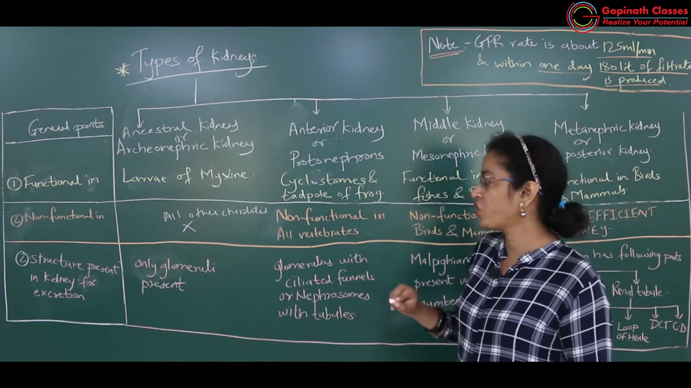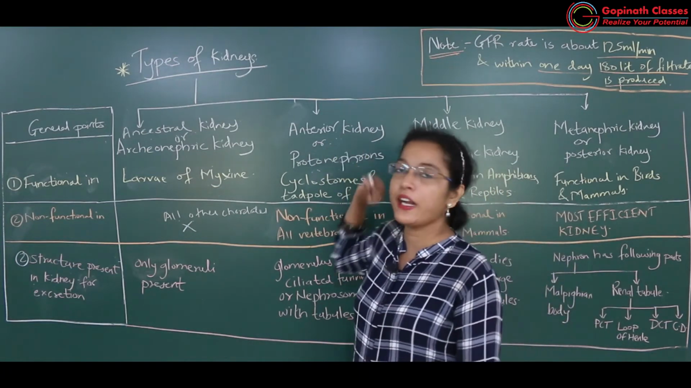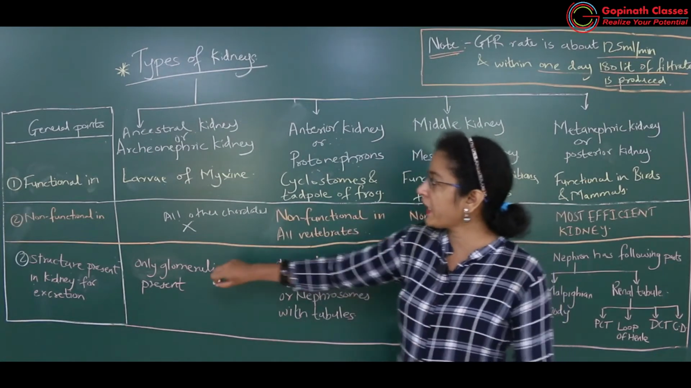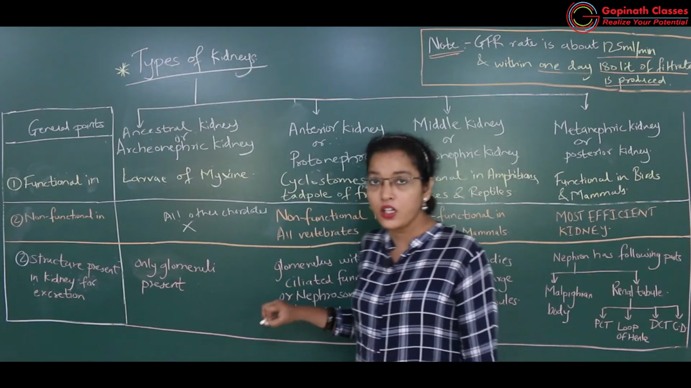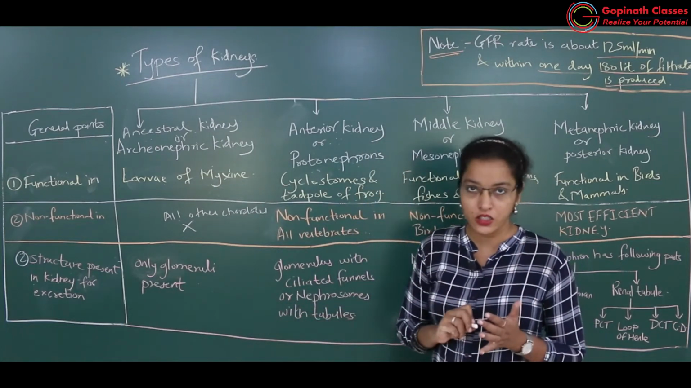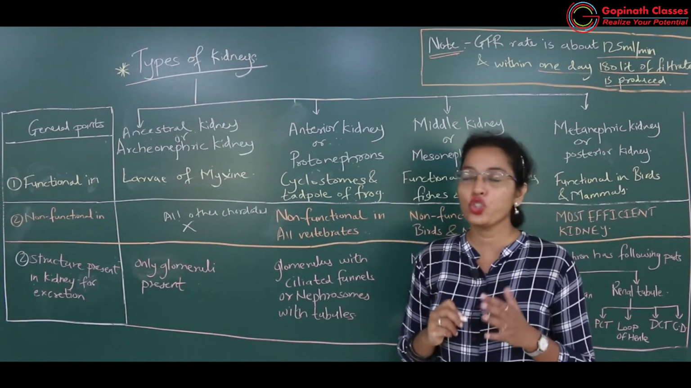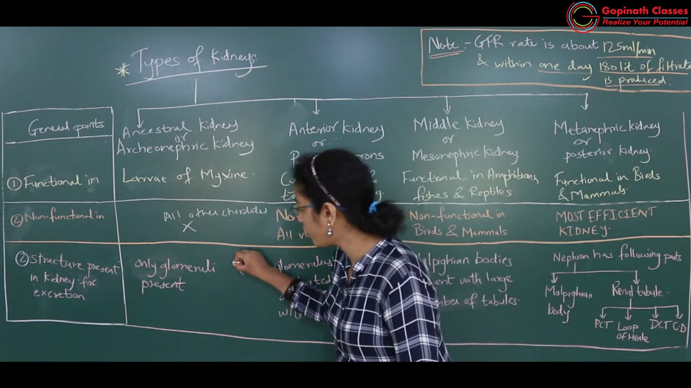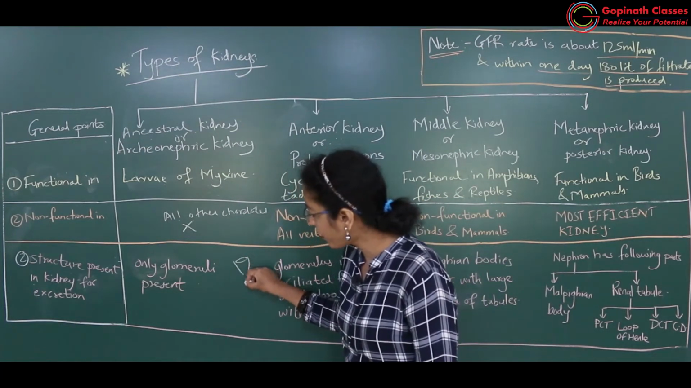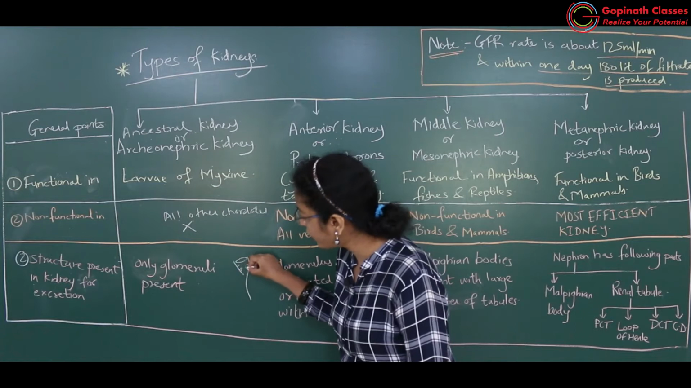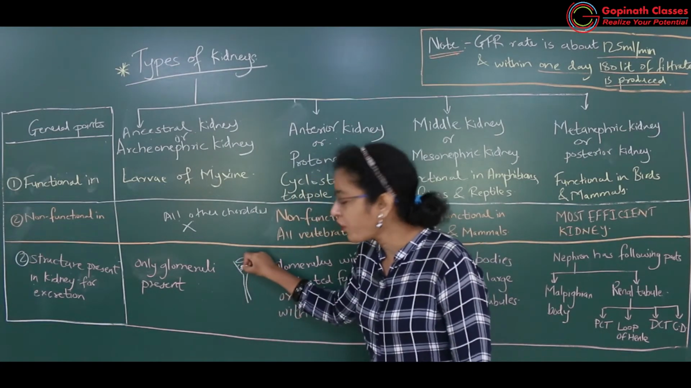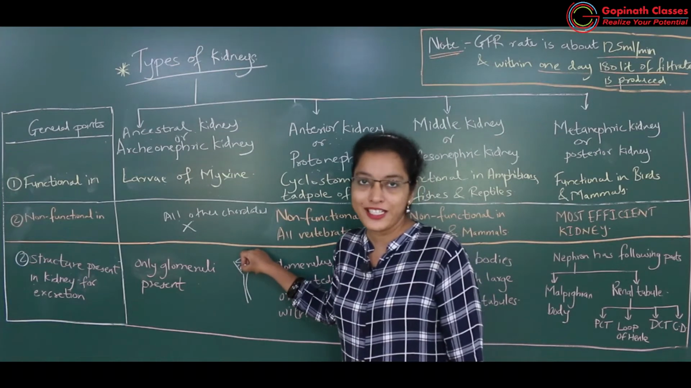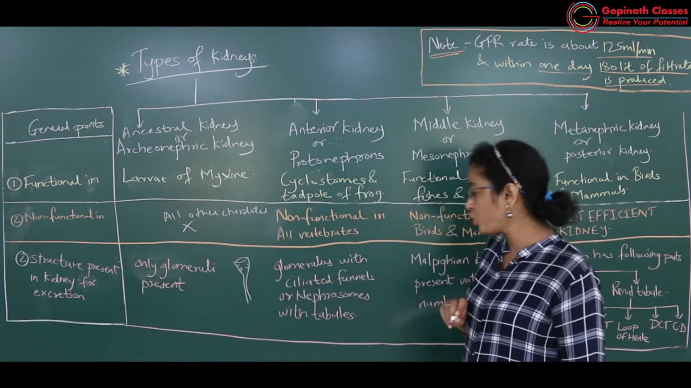Okay, then the structure which is present in the anterior kidney, what was there? In ancestral kidney only glomeruli were there. Here a little bit of development occurred and there was formation of a funnel shaped structure. Okay, funnel shaped structure, and this funnel shaped structure was having cilia. This funnel shaped structure is known as nephrostome.